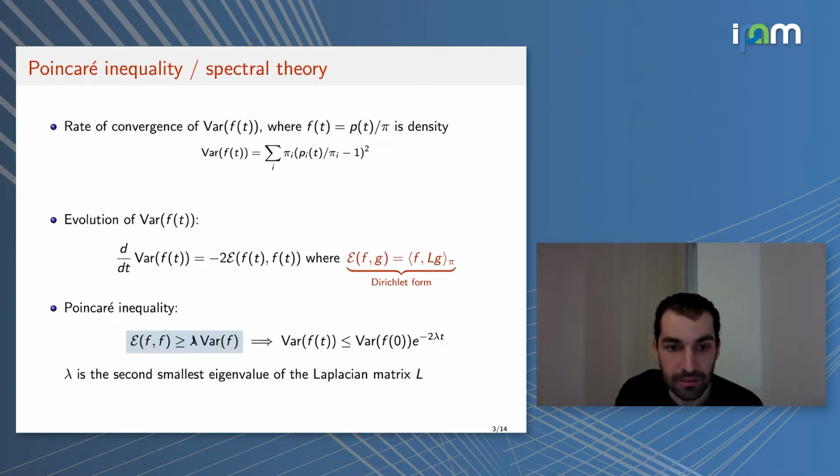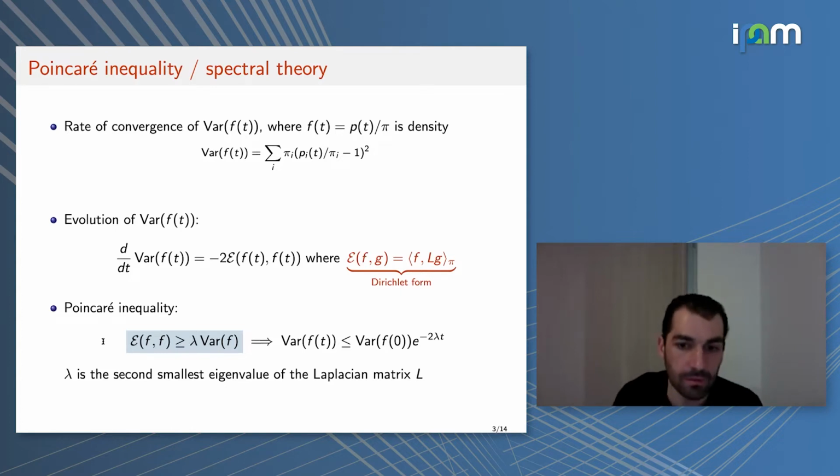In this case, this constant can be computed by an eigenvalue computation, because this is a quadratic form and this is another quadratic form. It's not very difficult to see that the best lambda here is the second smallest eigenvalue of the Laplacian.